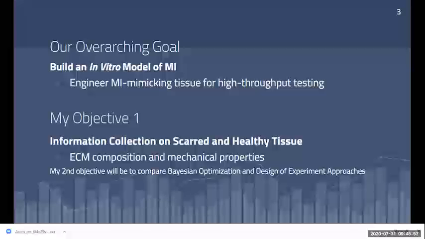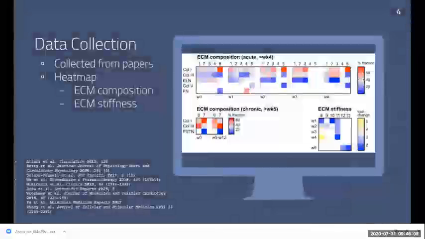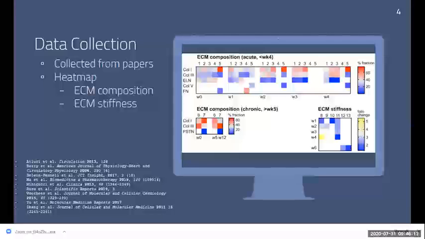And my second objective will be to compare Bayesian optimization and design of experiment approaches, and I will complete that as I finish my internship into the fall semester, so that will be discussed later in this presentation. So for this blueprint that I was to create for my first objective, I was searching for ECM protein changes with respect to time, which would serve as a template for our design. This was based on information from review papers with a focus on collagen, fibronectin, periostin, and elastin.